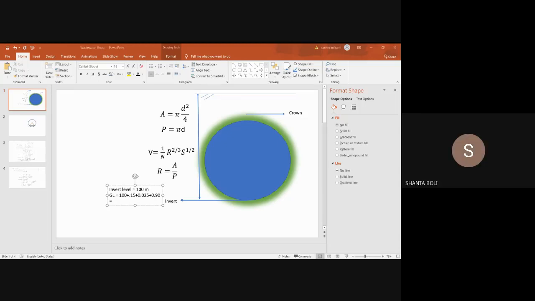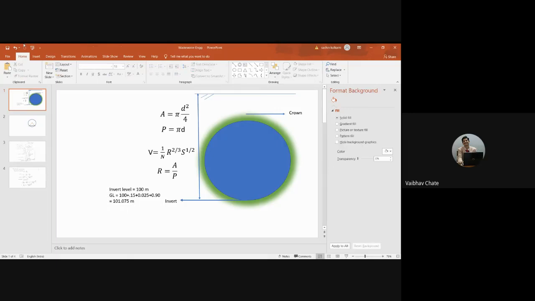101.075. Yes. So that means this is how you will be estimating the ground level, 101.075. That is in terms of meters.